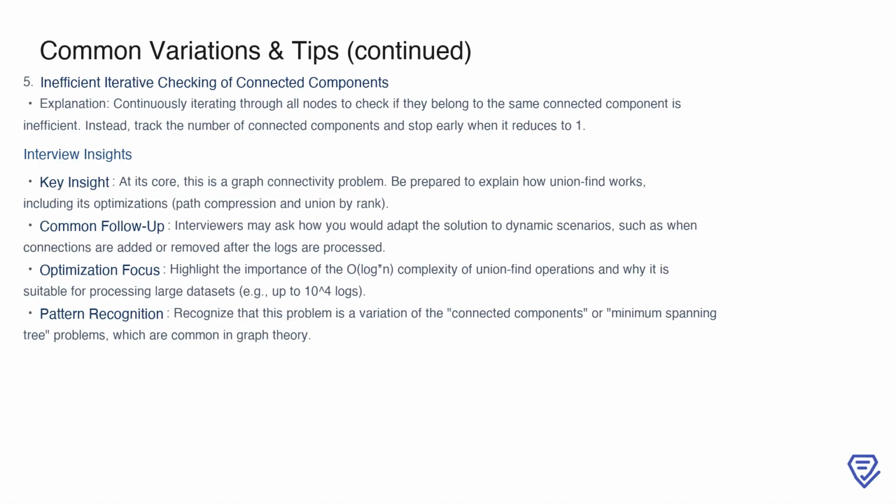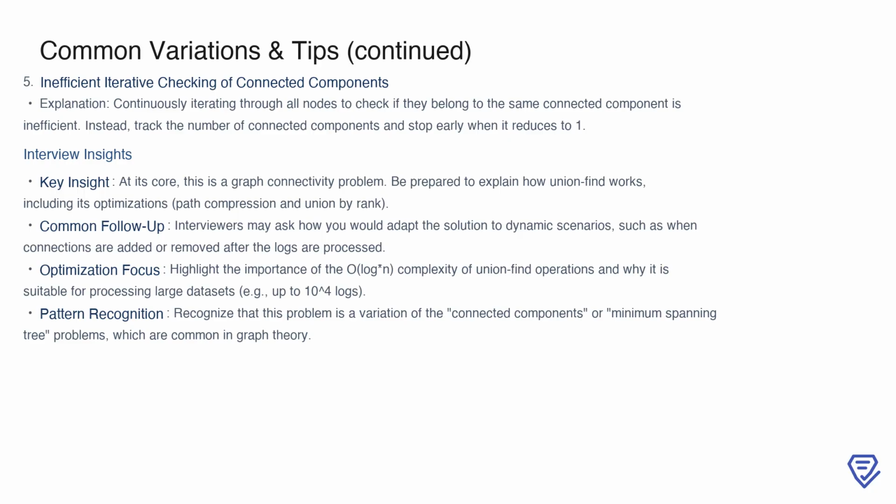Another common inefficiency is repeatedly checking whether all nodes are part of the same connected component by iterating through the entire graph. This is unnecessary and inefficient. Instead, you can maintain a count of connected components and simply decrement it as nodes are merged. Once the count reaches 1, you know everyone is connected, allowing you to stop early.